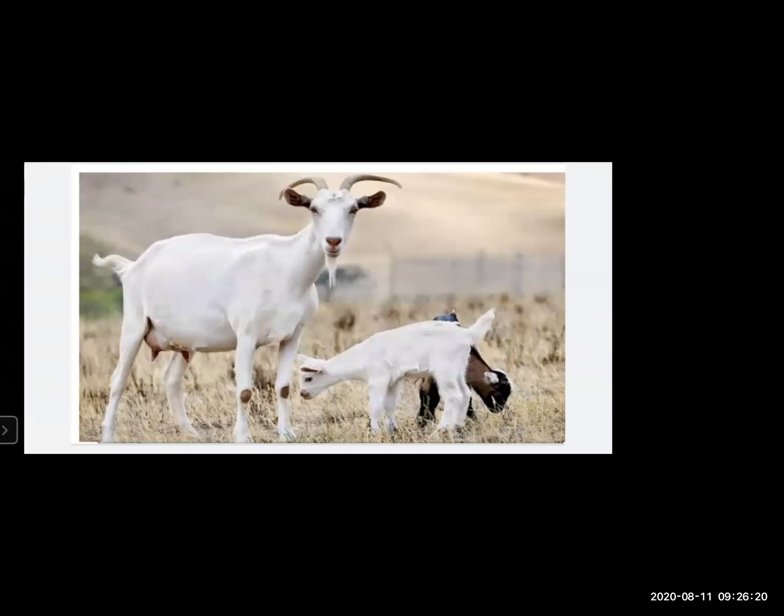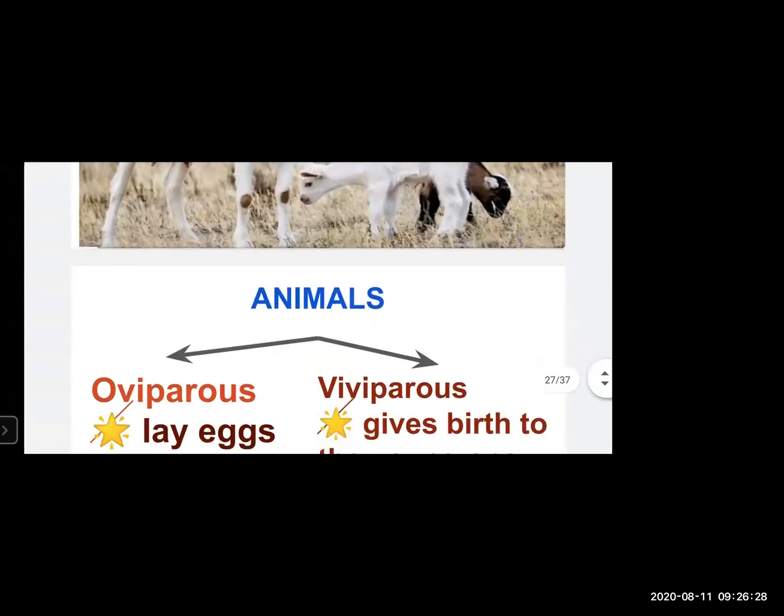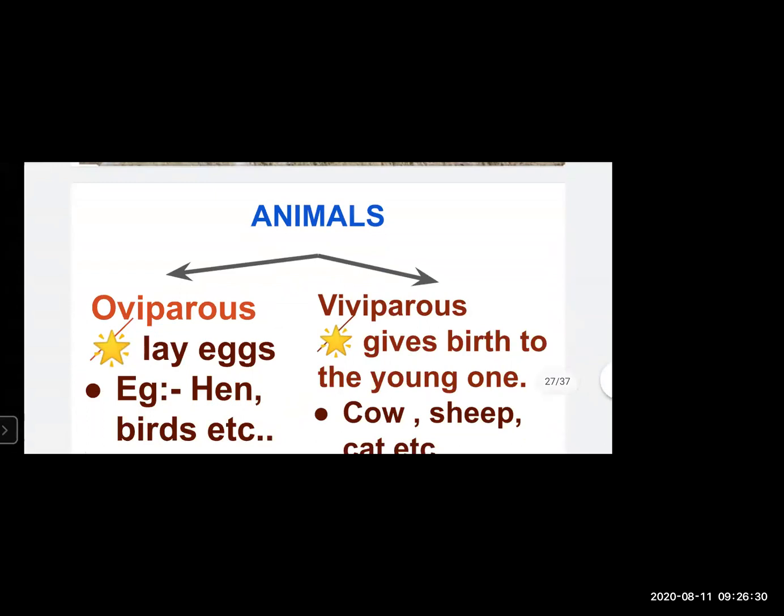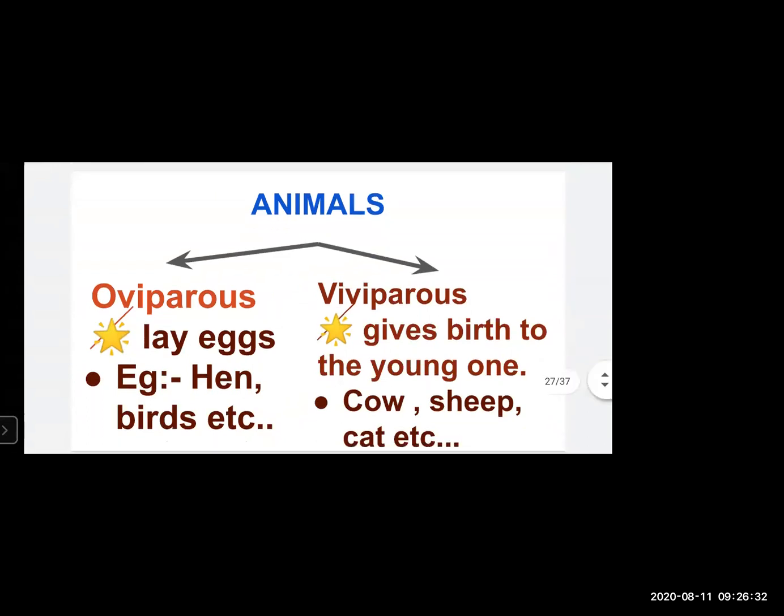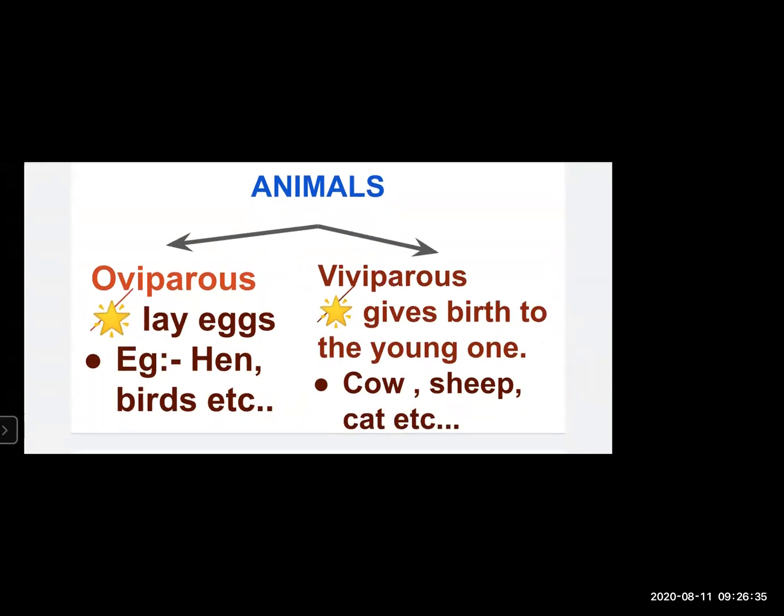Okay, so all these animals come under the category of viviparous animals.